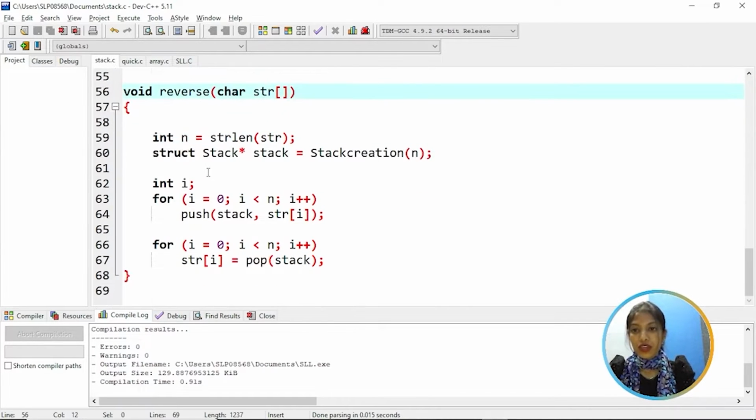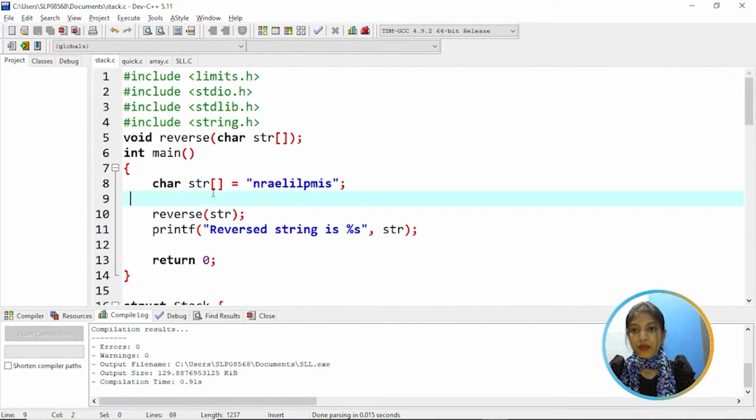And then coming to the reverse function, here we have the length of the string which is assigned to n, and then calling the stack creation function to create an empty stack. From i equal to 0 to n, whatever is there in the string at i is pushed to the stack, and then for i equal to 0 to i less than n, pop all the items back to the string at i.